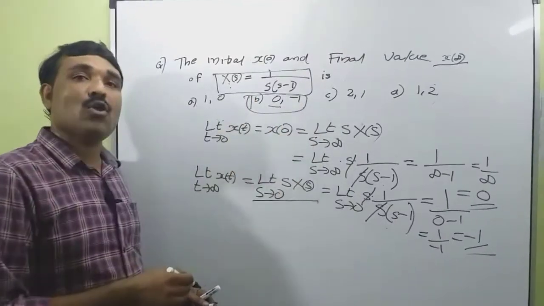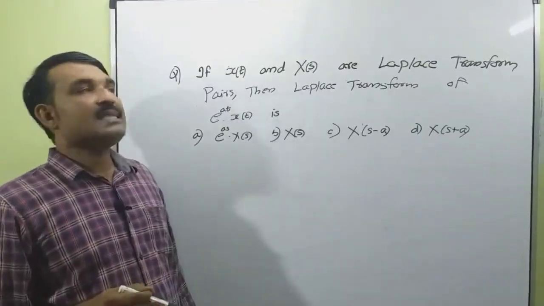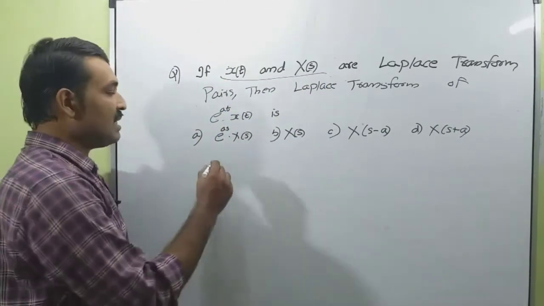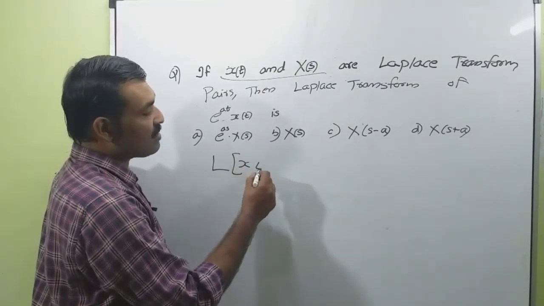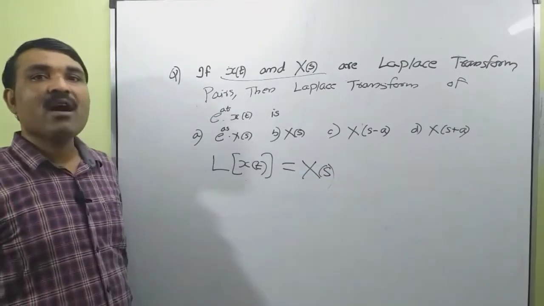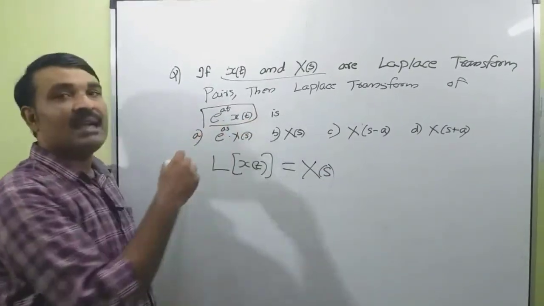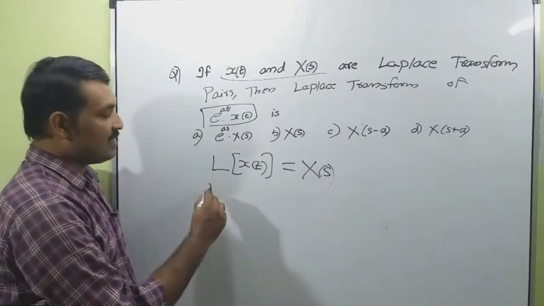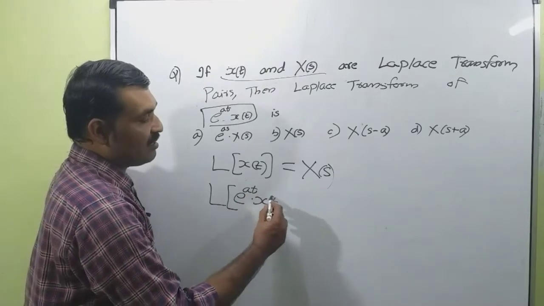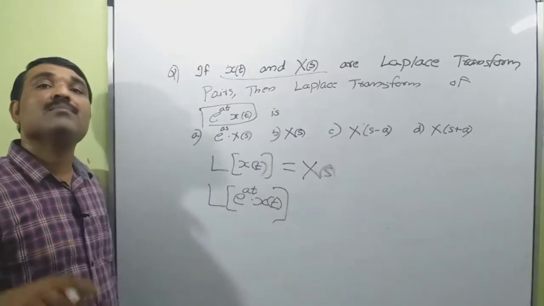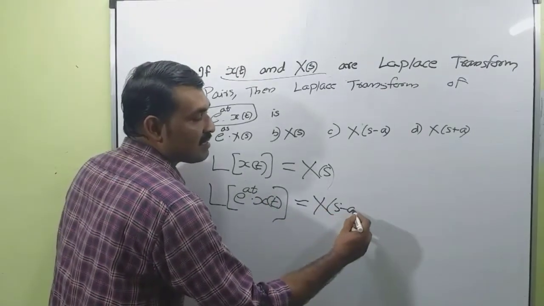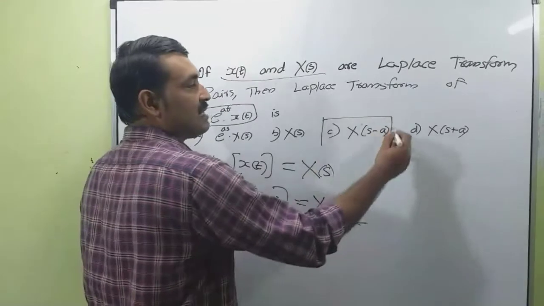So B is the correct option. Now our question is, if x of t and X of s are Laplace transform pairs, that means Laplace transform of x of t is equal to X of s. Then we want to find the Laplace transform of e raised to at into x of t. This is a direct application of a property of Laplace transform. This is equal to X of s minus a. So the option is C.